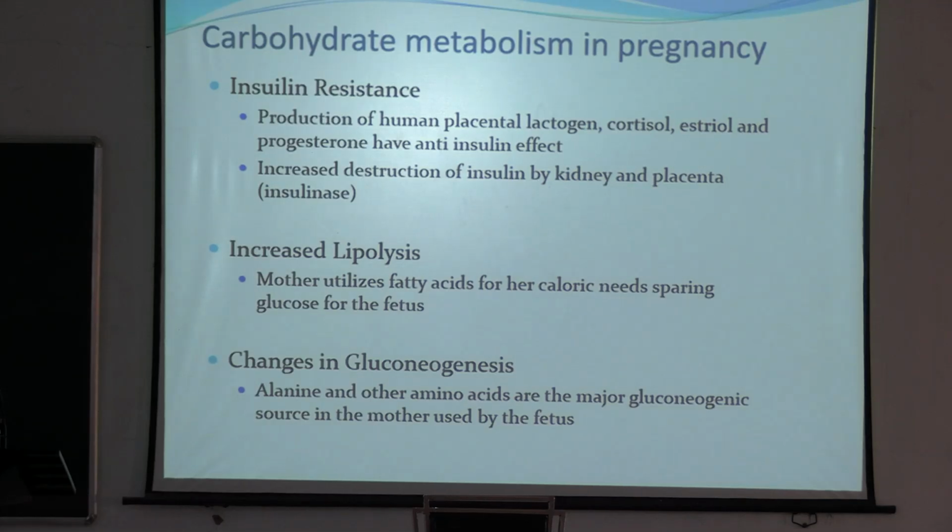Carbohydrate metabolism in pregnancy: insulin resistance is there, and production of human placental lactogen, cortisol, estrogen, and progesterone have an anti-insulin effect. There is increased destruction of insulin by the kidney and placenta due to insulinase. There is increased lipolysis, because the mother utilizes fatty acids for her caloric needs, sparing the glucose for the fetus. Everything is being spared for the fetus. That's why there is increased lipolysis and increased gluconeogenesis. Amino acids are also used as a source of glucose.